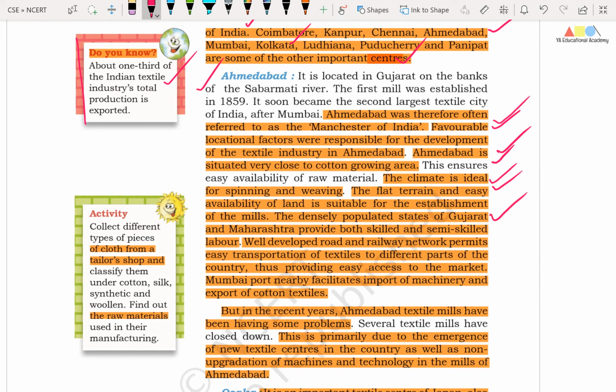Friends, the densely populated states of Gujarat and Maharashtra provide both skilled and semi-skilled labor, and a well-developed road and railway network permits easy transportation of textiles to different parts of the country, thus providing easy access to the market. Friends, the nearby Mumbai port facilitates import of machinery and export of cotton textiles.